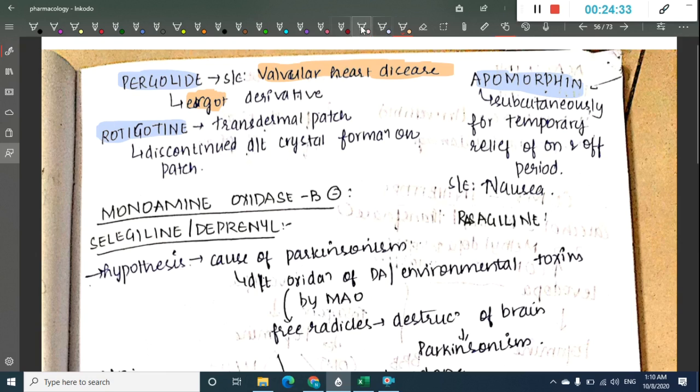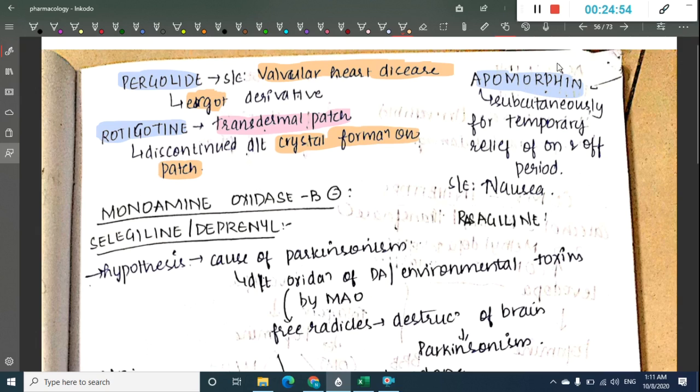Then rotigotine. The advantage of rotigotine is it is available as a transdermal patch, but this has been discontinued because crystal formation has been reported on the transdermal patch. So the side effect of rotigotine is crystal formation on the transdermal patch.